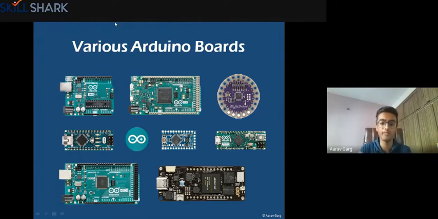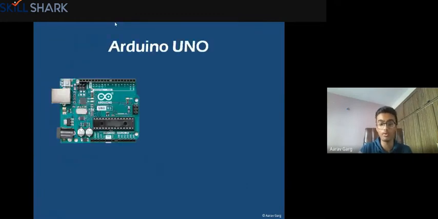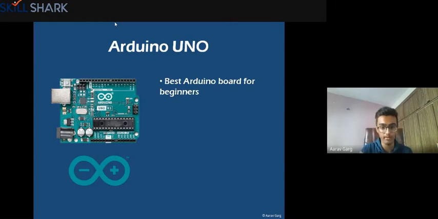The first one that you can see here, the Arduino Uno board, is the most common Arduino board, because that is the board through which the Arduino company started. This is the first Arduino that was ever made. This is the very basic version of Arduino, and it is very beginner friendly again. Arduino itself is beginner friendly, but this is the most beginner friendly Arduino board, right? And this can be used to make many projects. So this is best for beginners.